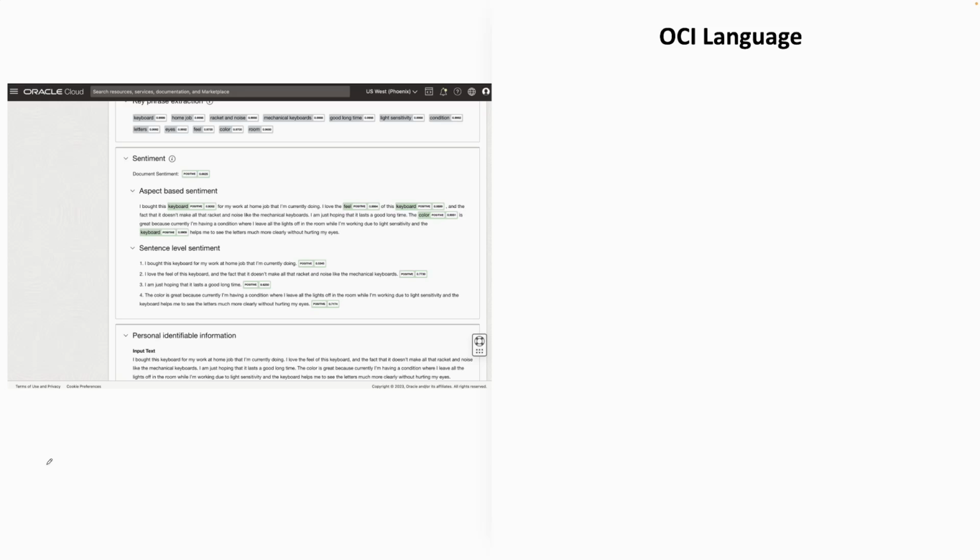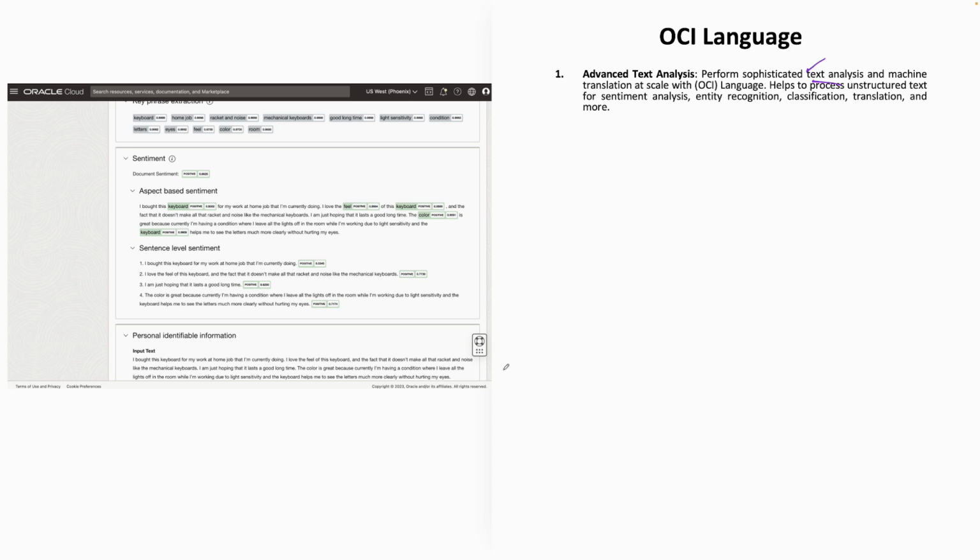So the next important OCI AI service that we will learn is OCI Language. Oracle has kept a very simple name here, OCI Language, right? What it is: it performs sophisticated text analysis. So guys, remember we are talking about text here. There's no voice involved. It's actually going through the text data.